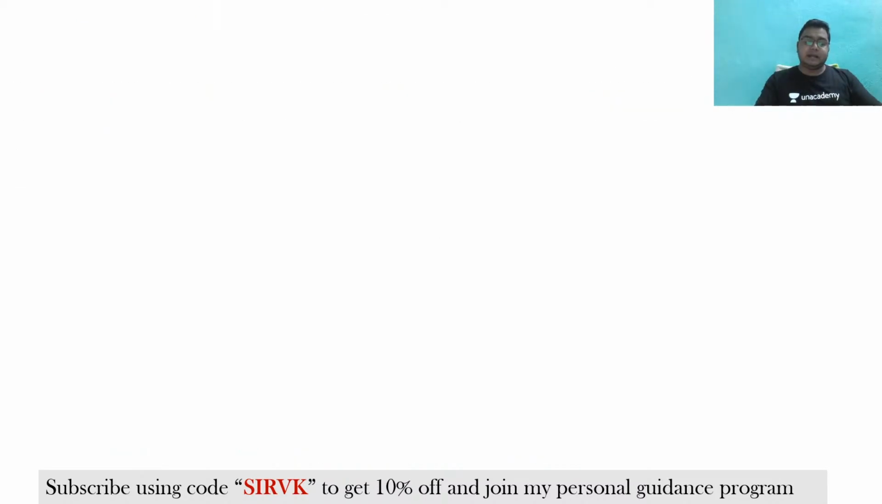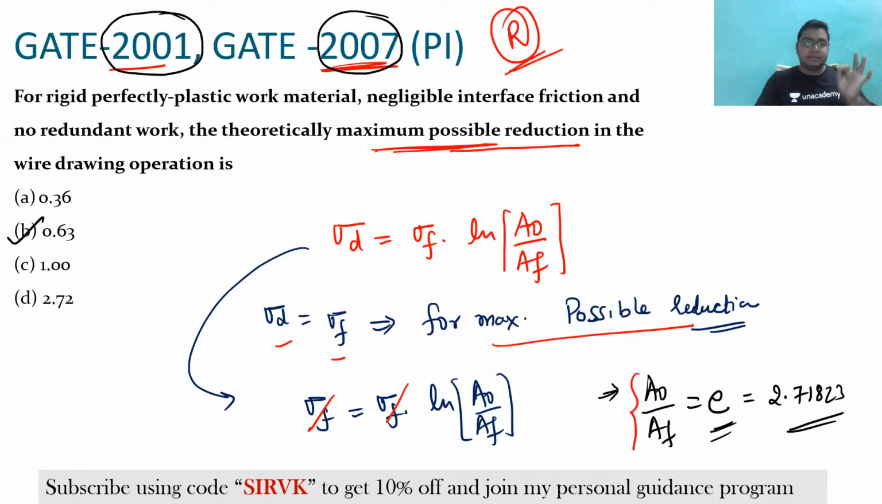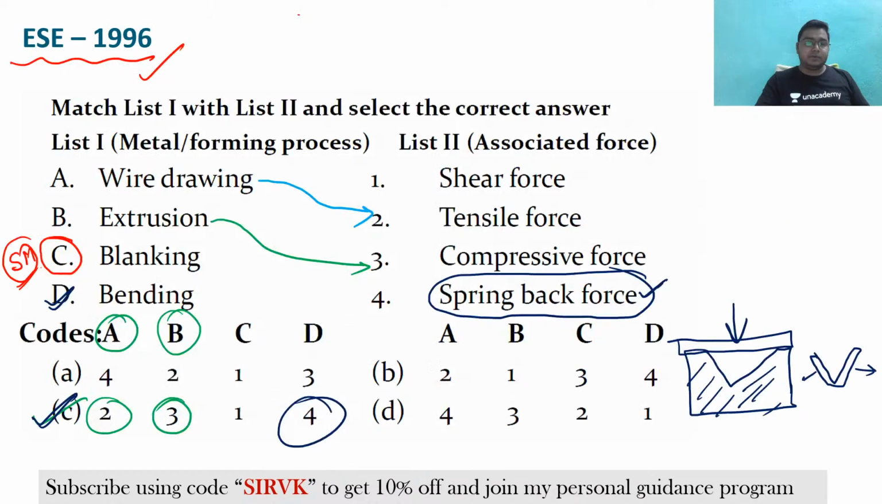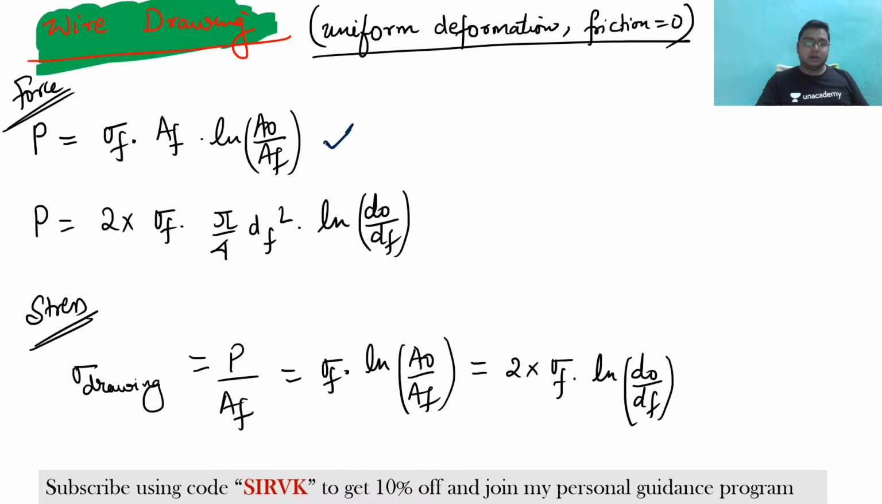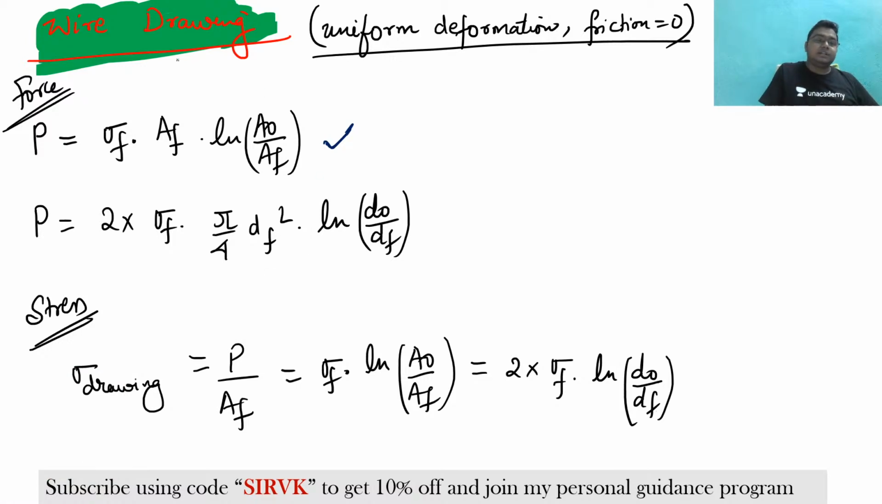In the previous cases, I have explicitly mentioned the things, but even if you have not focused on them, I have written them. What is the thing that I have written? Sir, this is the condition for a wire drawing. Definitely. What is the assumption? The assumption is that uniform deformation would be there and friction is zero. Friction is zero. Clear? These are the assumptions that we have seen.